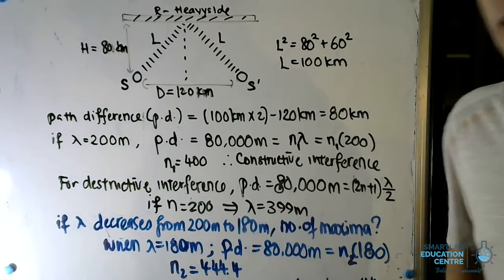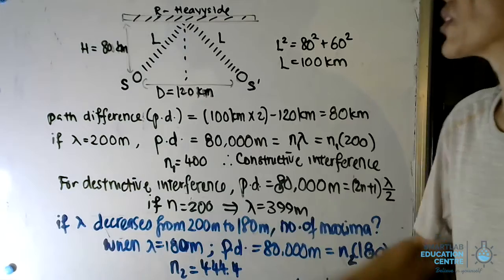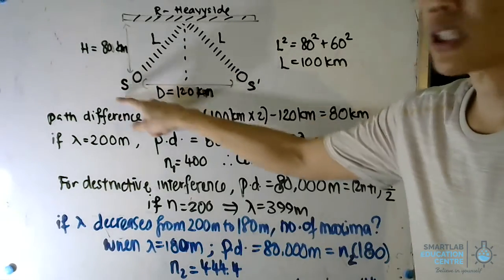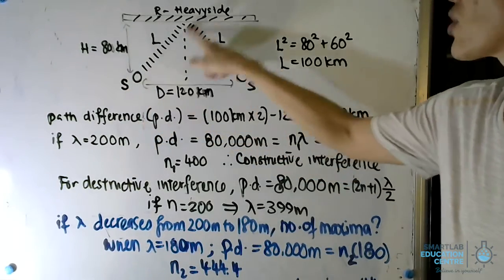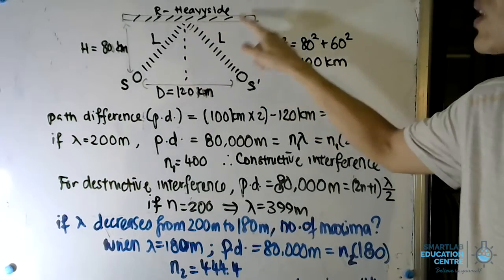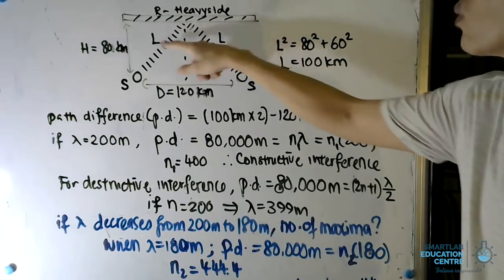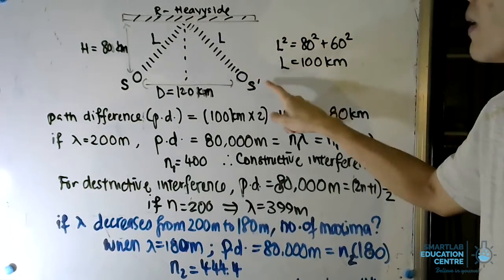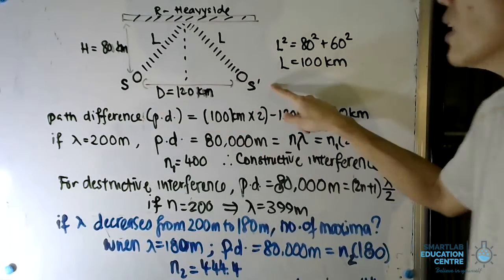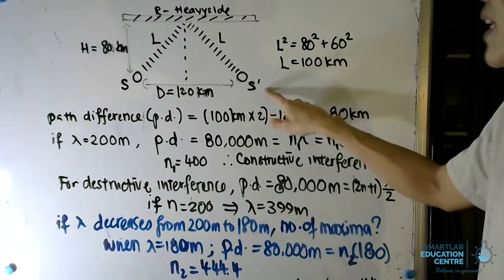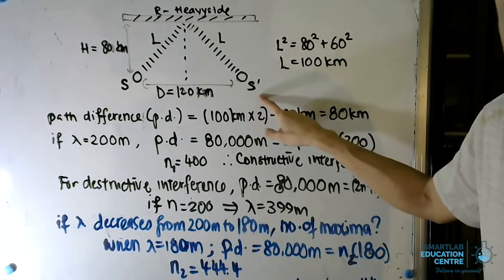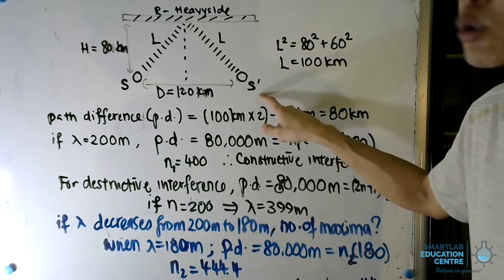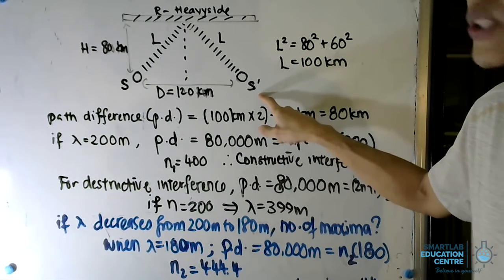With that, let's take a look at an example for constructive and destructive interference. Down here, you actually have a source. The source is beaming radio waves that hit what they term the Heaviside layer, which is able to reflect the radio wave. S prime is the receiver. In this case, S prime will be able to receive the radio waves from two different paths.